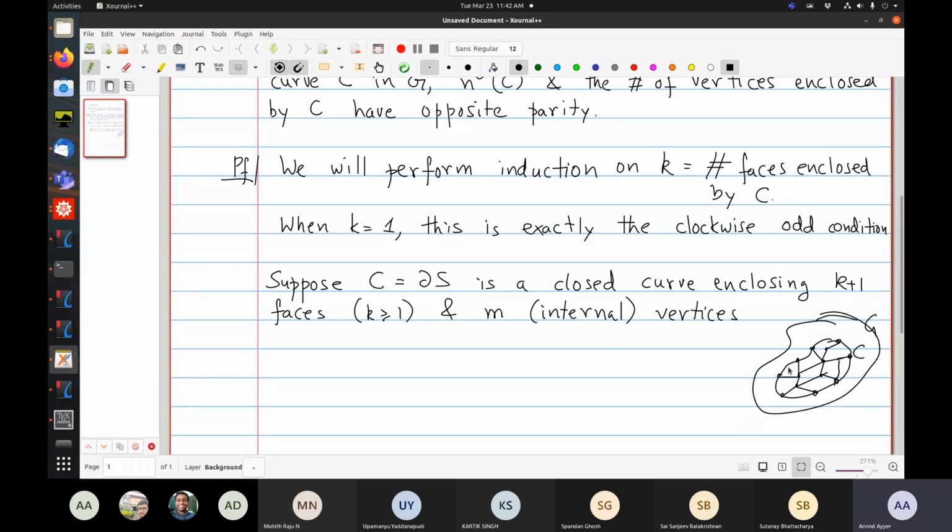Okay, something like this. So this is C, and S is inside. So now what I'll do is I'll pick a face F.